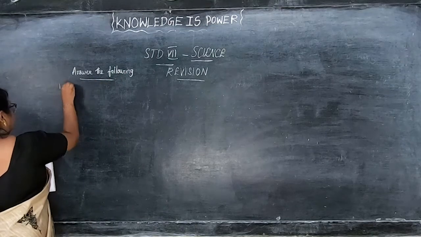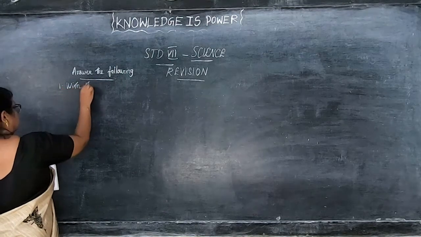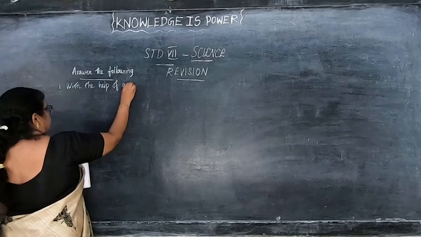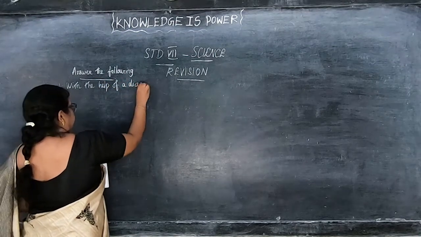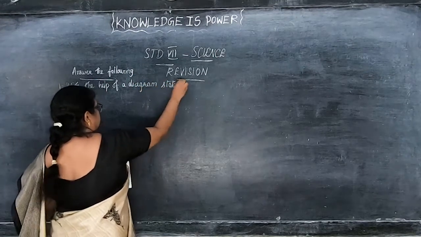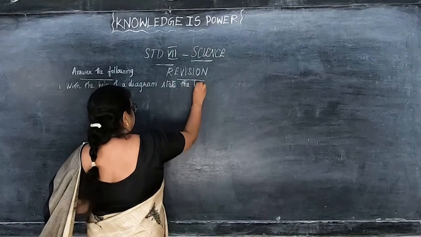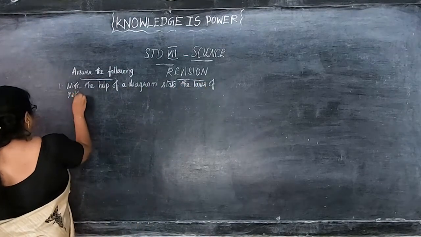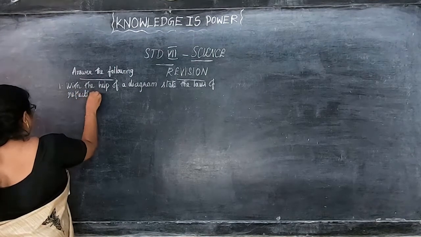This is the first question. It's in page number 7, children.